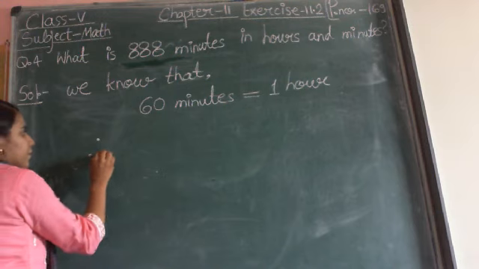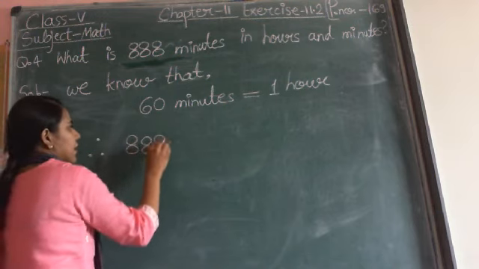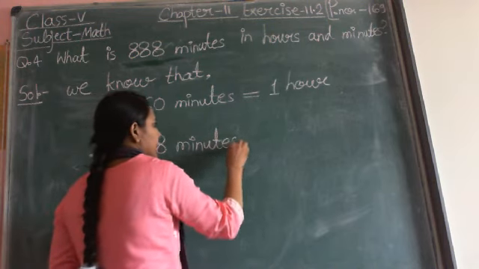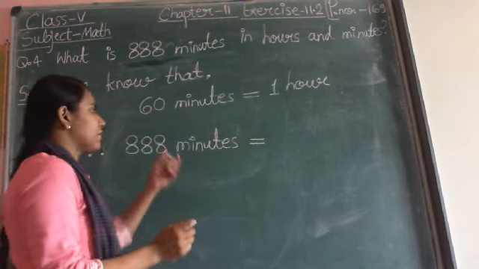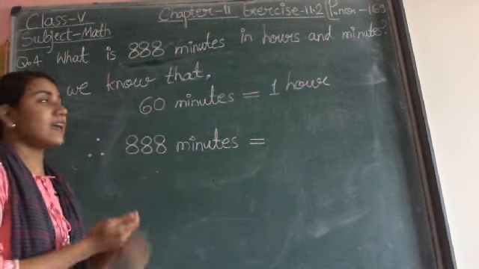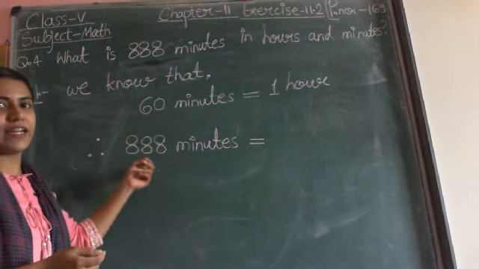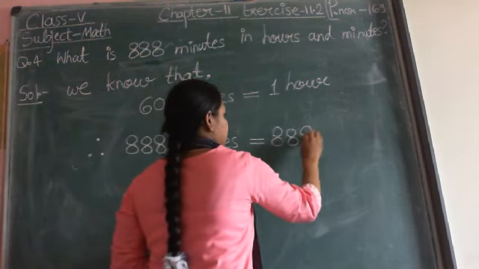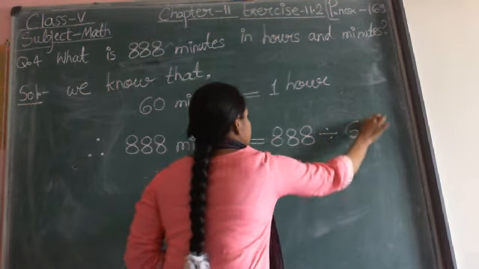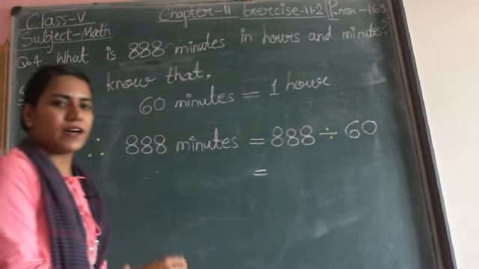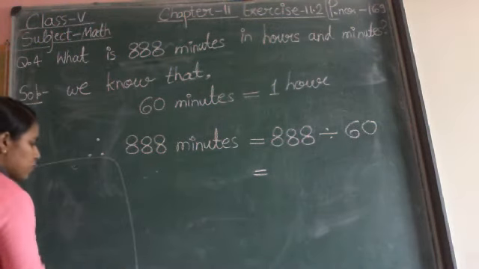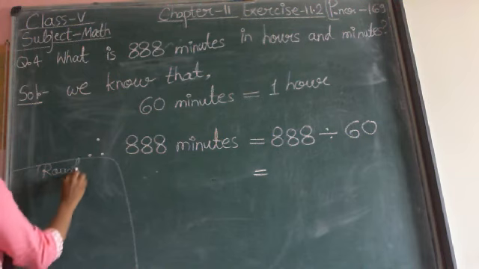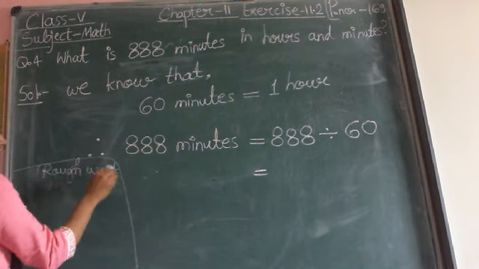Therefore, 888 minutes will be equal to, we will divide this number 888 by 60. Now in rough work, let us divide. I am solving the rough work here.